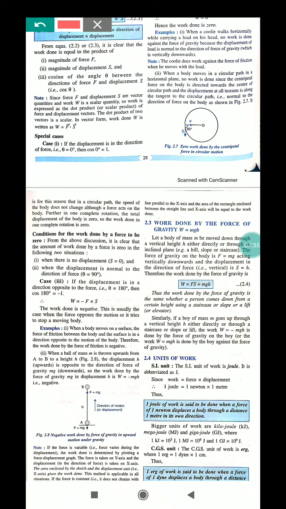Let a body of mass m be moved down through a vertical height h, either directly or through an inclined plane. The force of gravity on the body is F equals mg acting vertically downwards, and the displacement in the direction of the force is S equals h. Therefore, the work done by the force of gravity is W equals Fs equals mgh.